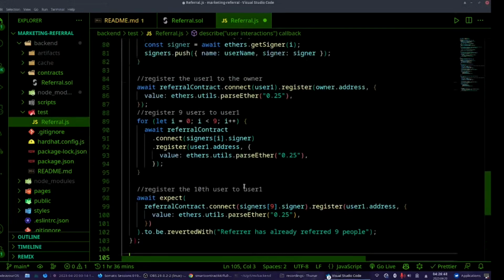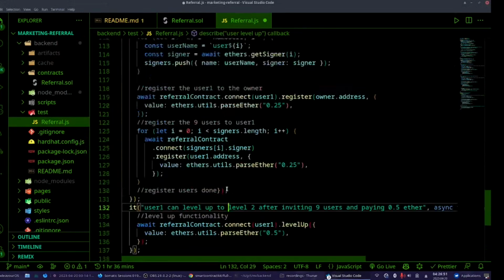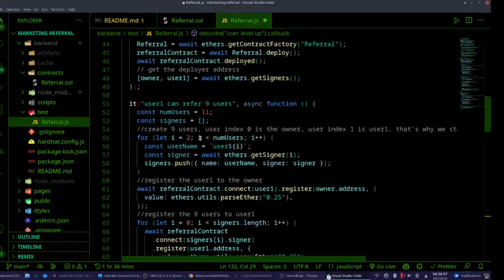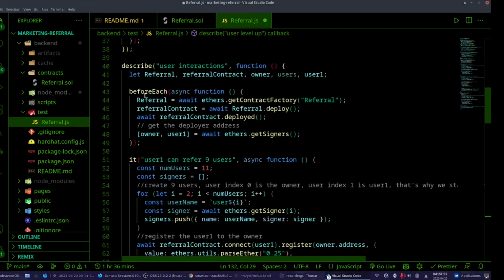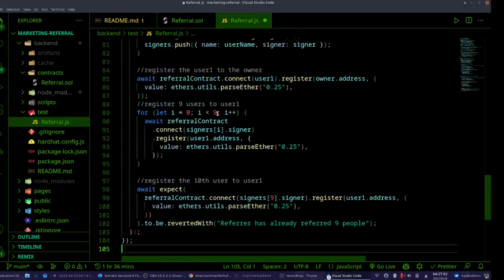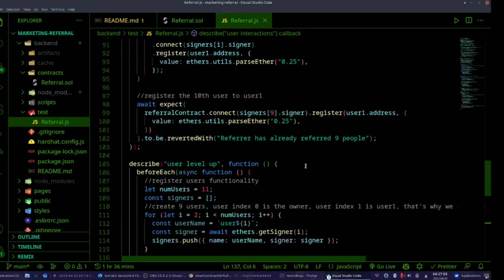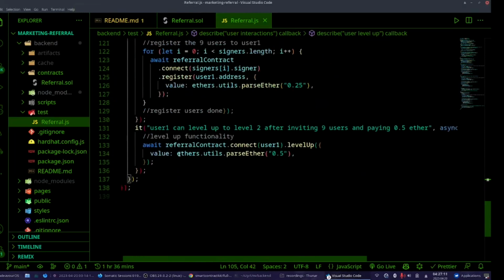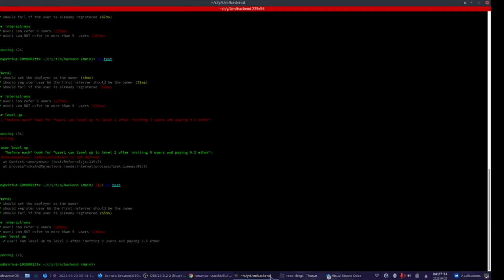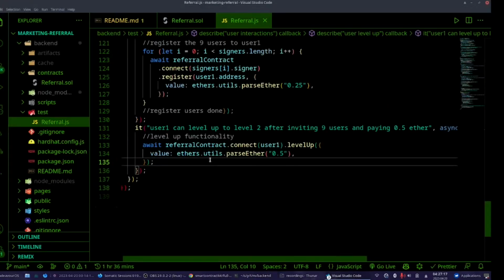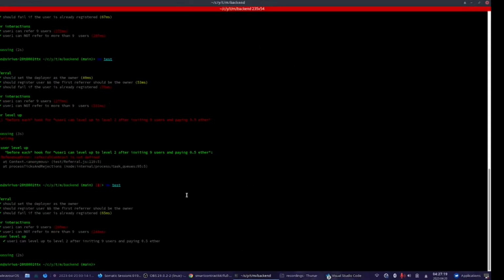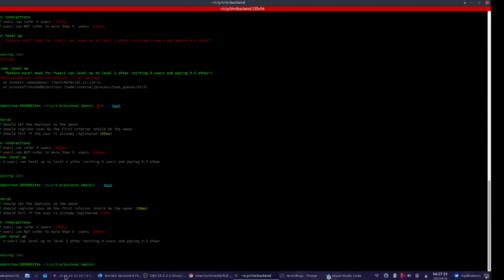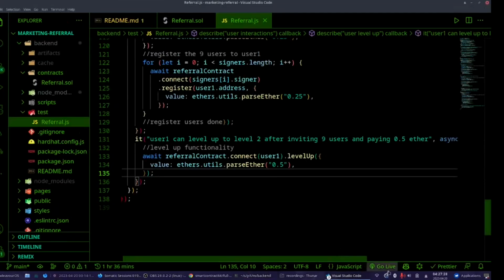Well, the thing is, we are getting the error because I should have put this user level up into this describe. So it's a describe inside describe, because here on before each I deploy the contract, and on the new user level up describe block I'm not deploying the contract. So since there is no contract to interact with, this fails. But when we tuck everything together, it passes. Wonderful. Now, what should we test next? Let me see.